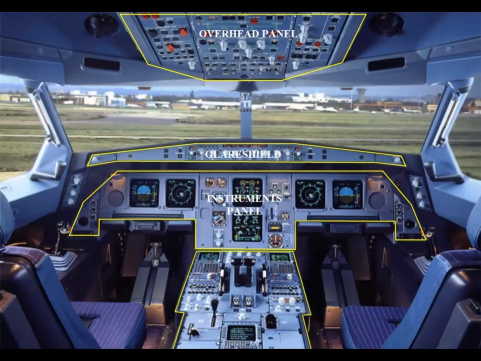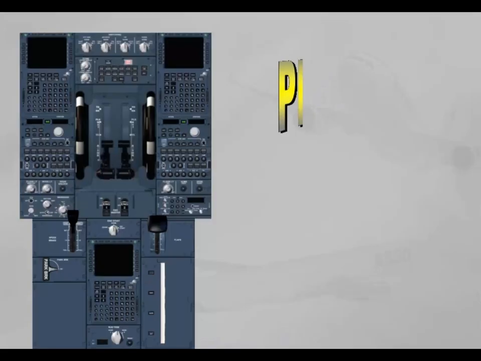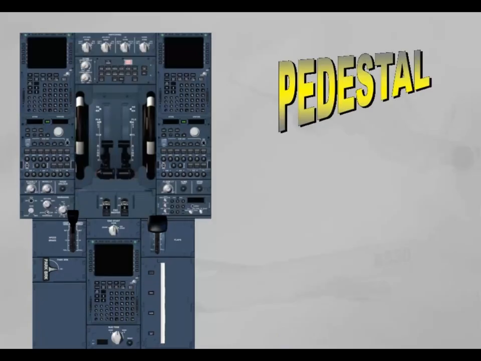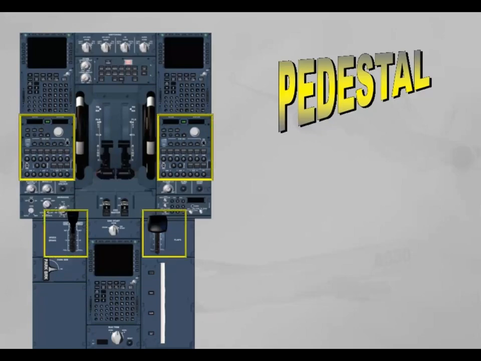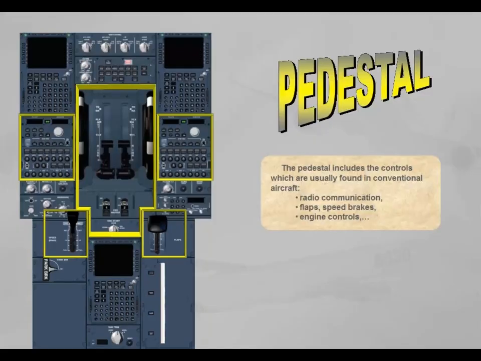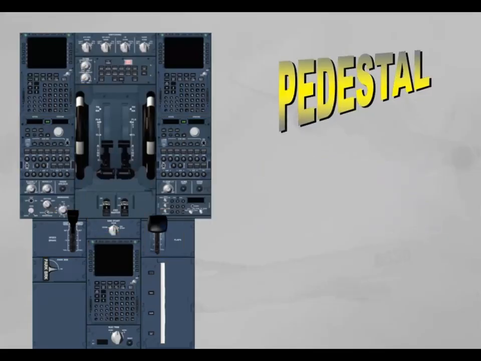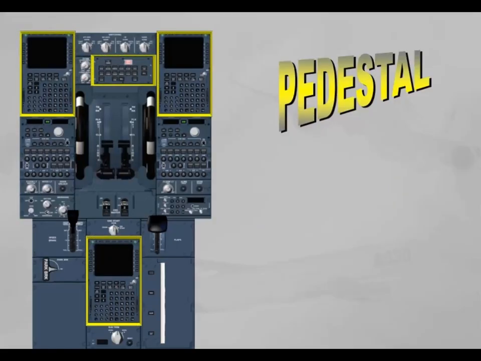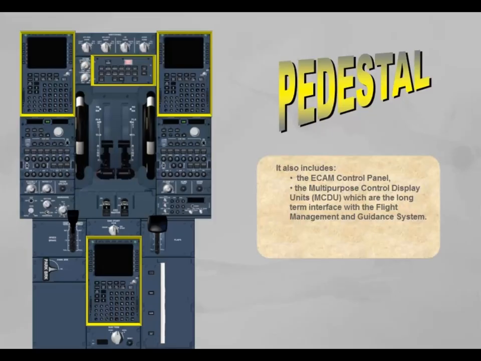Click on the pedestal panel area to display it. The pedestal includes the controls which are usually found in conventional aircraft: radio communication, flaps, speed brakes, engine controls. It also includes the ECAM control panel, the multipurpose control display units, MCDU, which are the long-term interface with the flight management and guidance system. Click on the forward arrow to return to the cockpit.